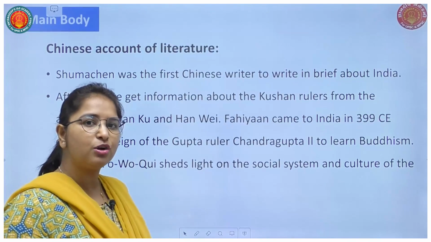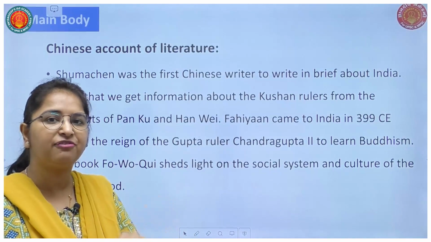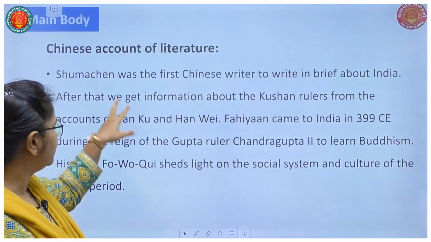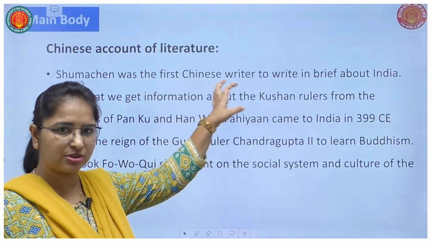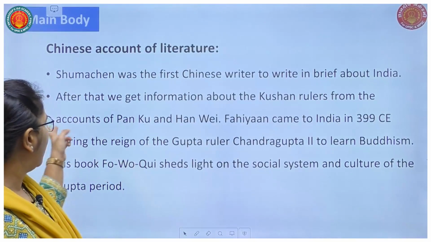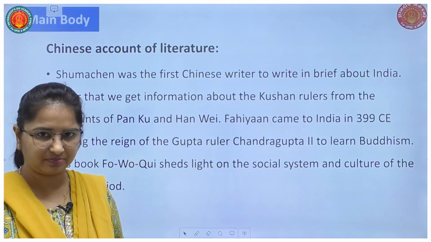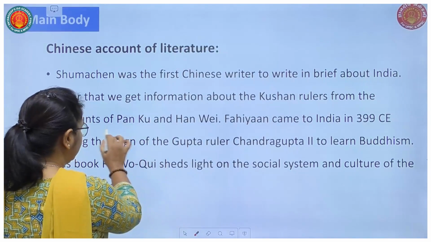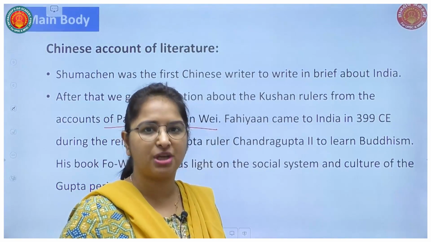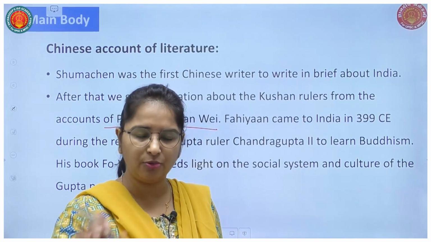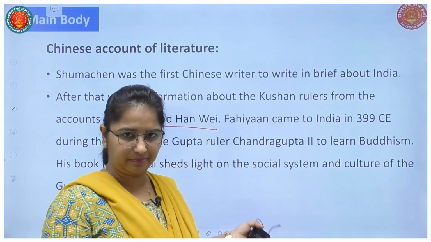Why? Because Sima Qian was the first Chinese writer to write a brief account of India, and hence I use this for the first line. Then after that, we get the information about Kushan rulers from the accounts of Pan Ku and Han Wei. These two were travelers to India from China at the period of the Kushans, and we get the information of Kushan rule at that time. We have to mention the importance also.